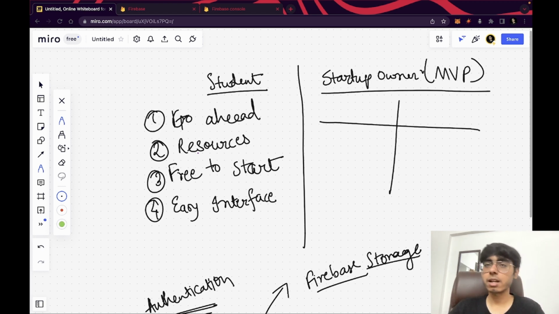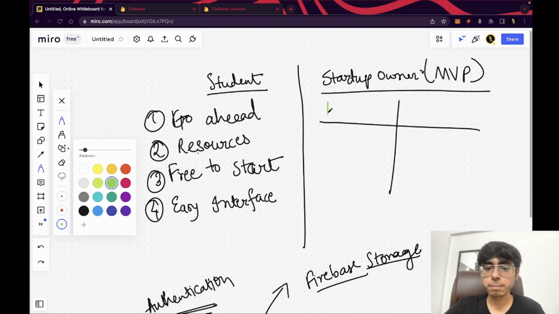For a student, there are no cons, I would say, because you don't have to work with big data, you don't have to work with big or complex queries, right? You are building simple projects to share with your friends, right? But if you are building an MVP, there are certain pros and cons. So first of all, let's talk about pros, right?